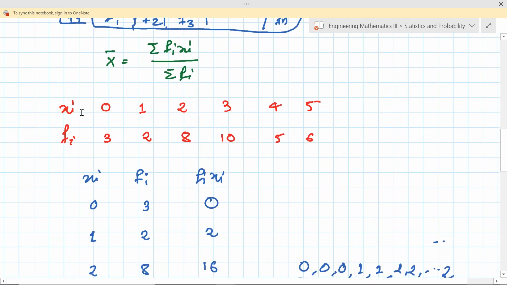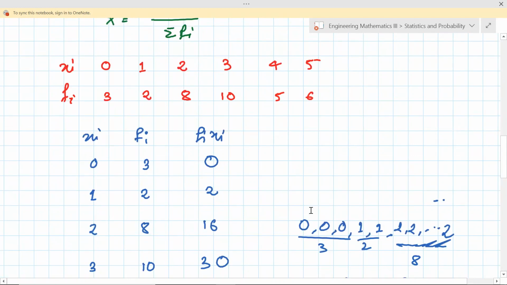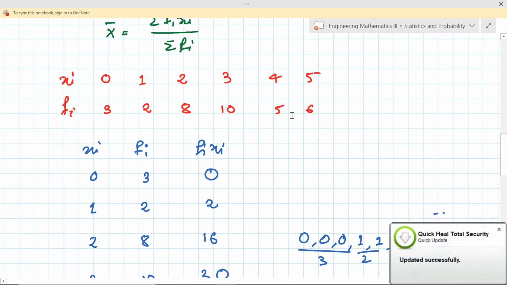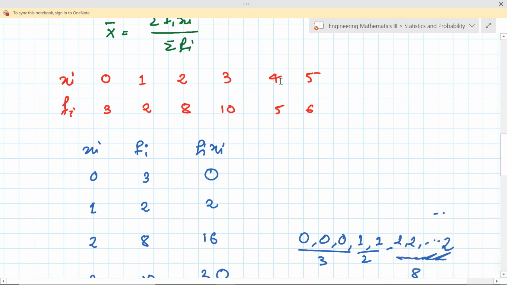In the example, xi are 0, 1, 2, 3, 4, 5 and their frequencies are 3, 2, 8, 10, 5, and 6 respectively. So we have 34 observations in total, summation of fi is 34, and 0 is repeated 3 times, 1 comes 2 times, 2 comes 8 times, 3 comes 10 times.